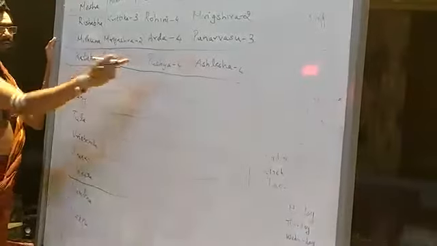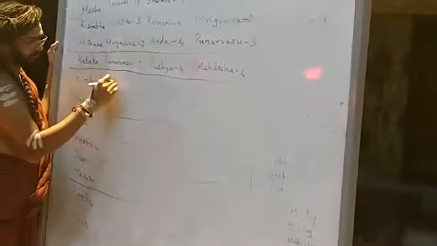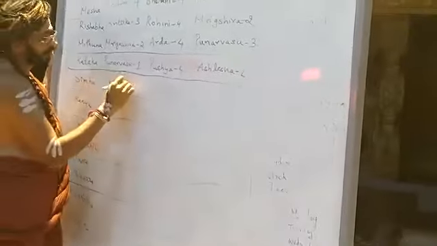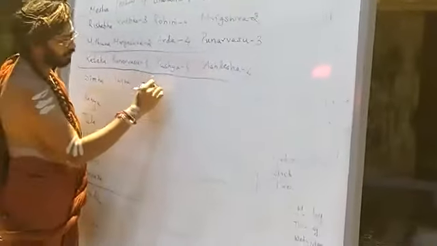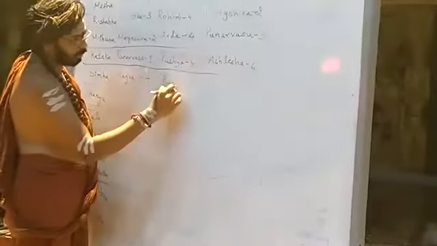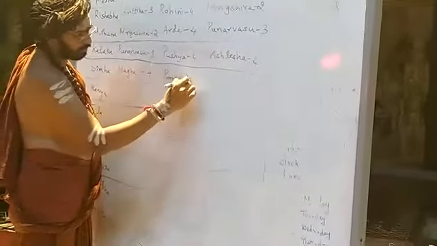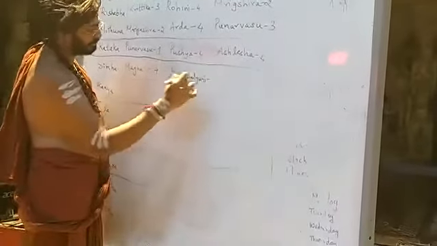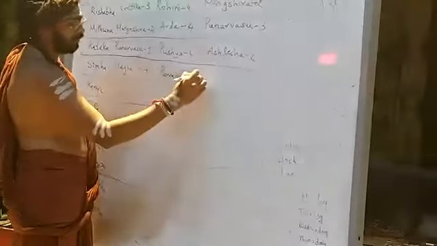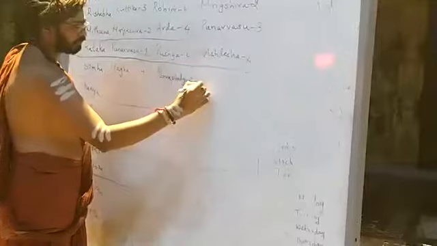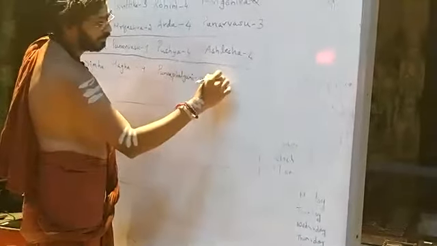Similarly, next is Magha, 4. Purva Phalguni. Uttara Phalguni.